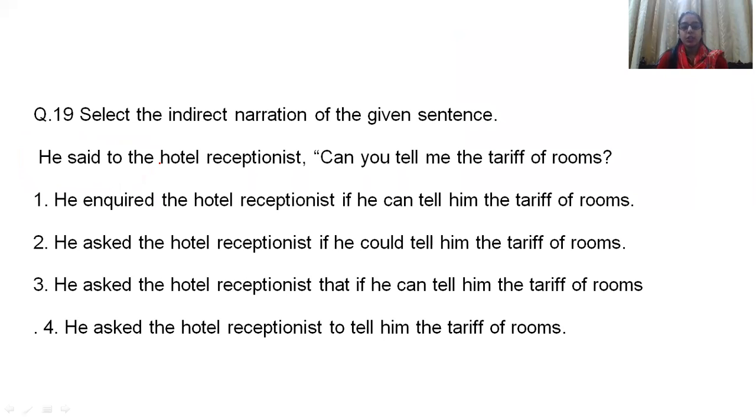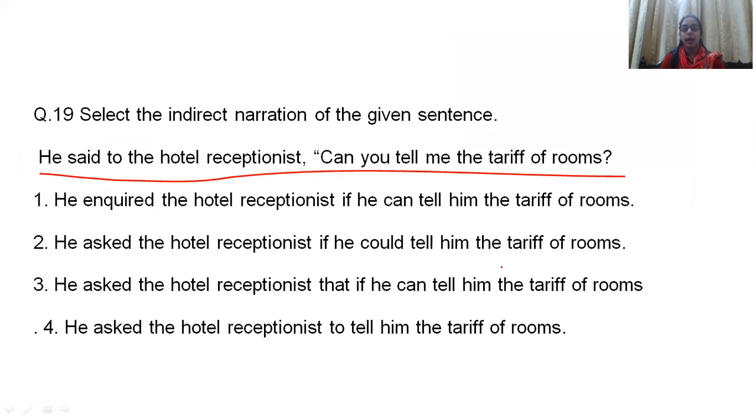Select the indirect narration of the given sentence. Now, transformation of sentences type of questions comes under 2 categories: active-passive transformation and direct-indirect transformation. They can give you both or any one sometimes. Active-passive we have just done, and now it's direct-indirect. So a sentence is given to you. He said to the hotel receptionist, can you tell me the tariff of the rooms? Students, there are special rules for direct-indirect conversion.